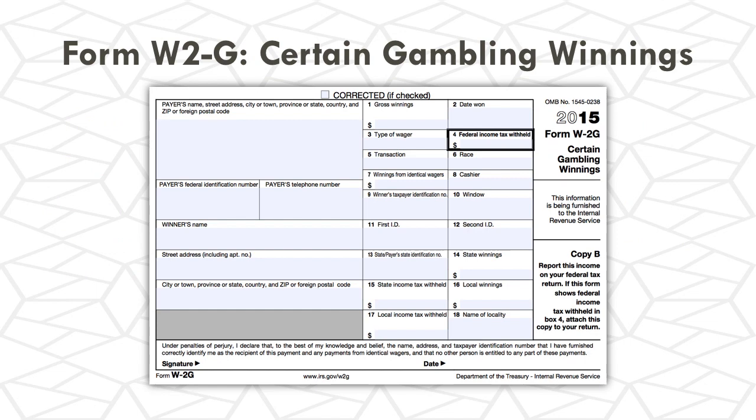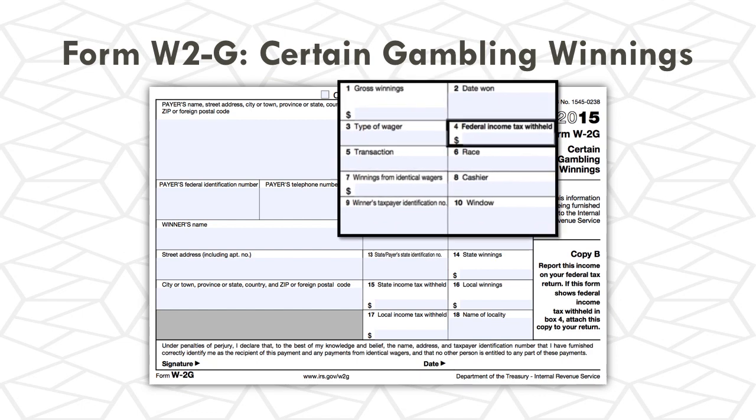Let's move now to gambling winnings. Gambling winnings are taxable and they are typically reported on a form just like this, a W-2G, although they are not always reported on a W-2G. Sometimes the taxpayer will just tell you that they have won a lottery or some other type of gambling winnings. However, all gambling winnings are taxable.